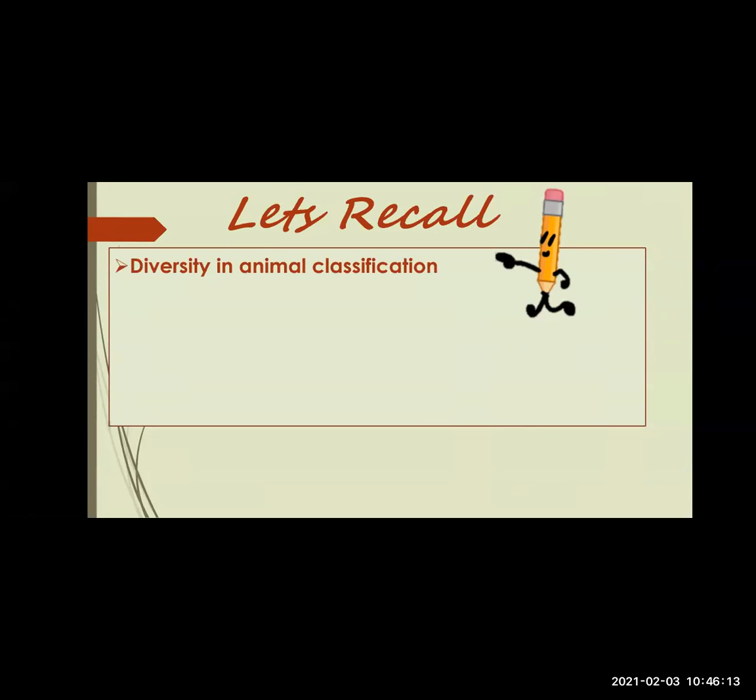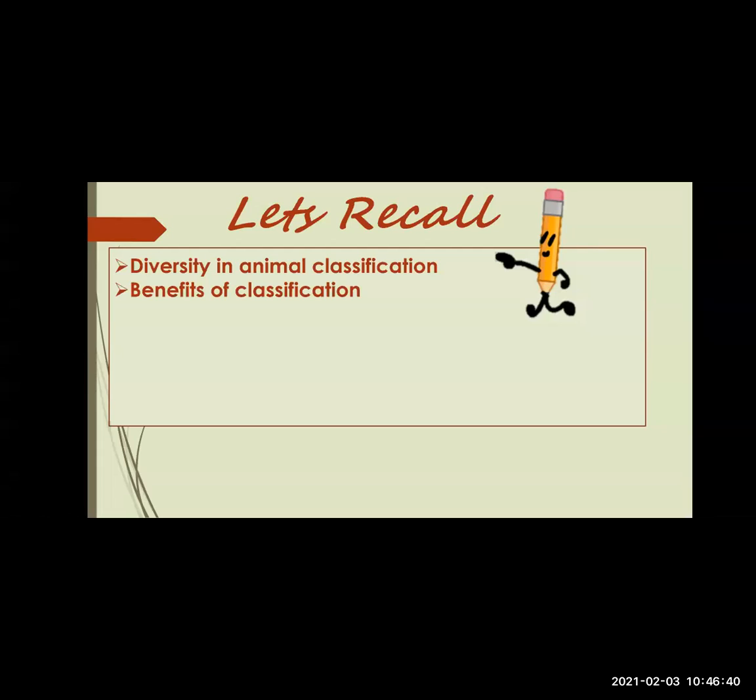So there is a lot of diversity in the animal kingdom. Secondly, we studied what animal classification is. Animal classification means formation of groups and subgroups of animals depending upon similarities and differences among different animals. That is called animal classification.